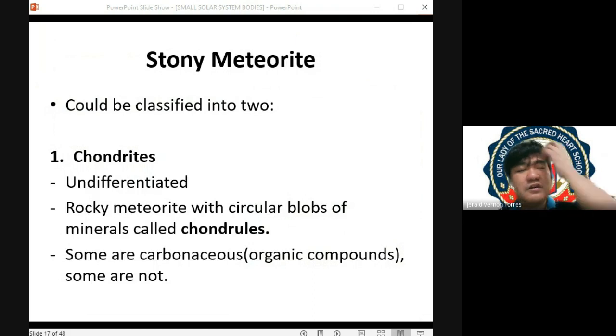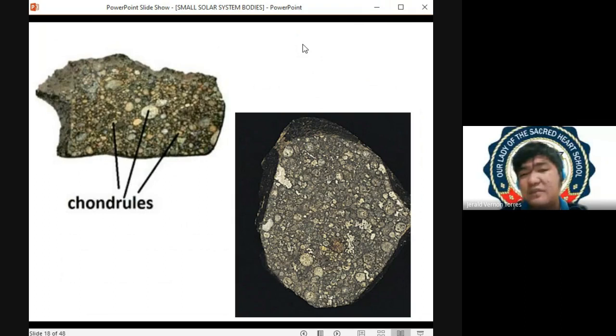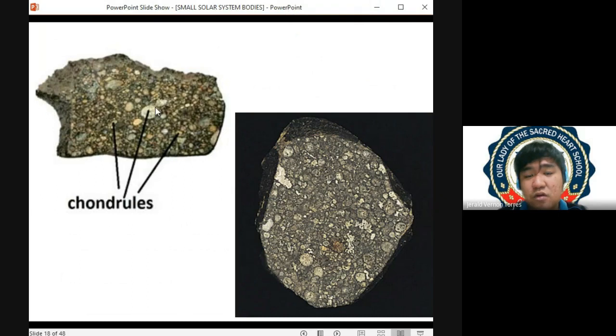So now, meron siyang dalawang klase. It can be in the form of chondrites or it can be in the form of achondrites. So anong pagkakaiba? When we're speaking of the class of chondrites, ito yung mga stony meteorites na merong chondrules. Itong mga mineral grains na yan, tinatawag na chondrules. They are called chondrites because they are stony meteorites na merong chondrules, merong visible mineral grains. Kitang-kita natin yung mineral grains doon sa stony meteorite natin.